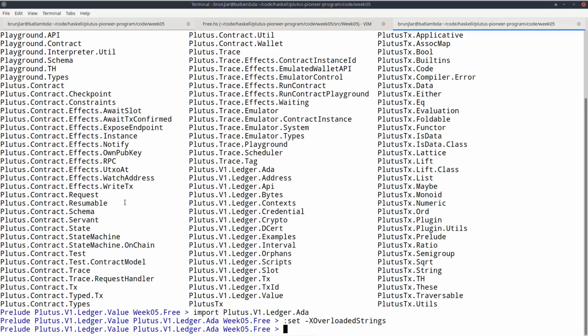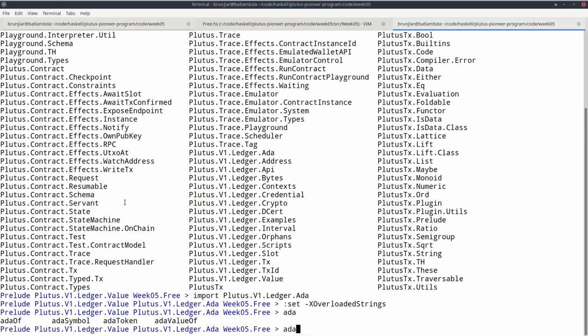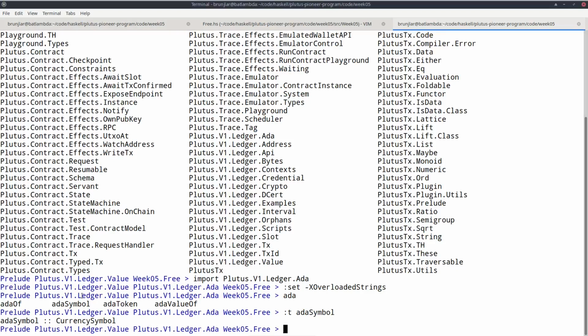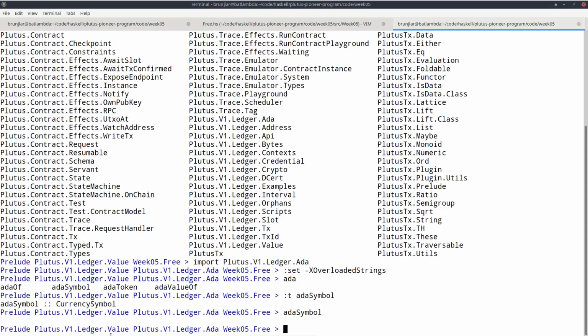Let's start with Lovelace values. In the Ledger.Ada module, there is a function called adaSymbol, and this is of type CurrencySymbol, and that gives us, not surprisingly, the currency symbol of the ADA asset class, and that's just the empty byte string.